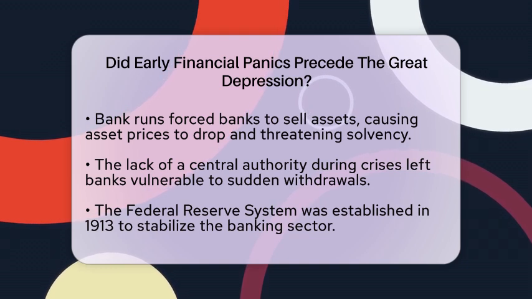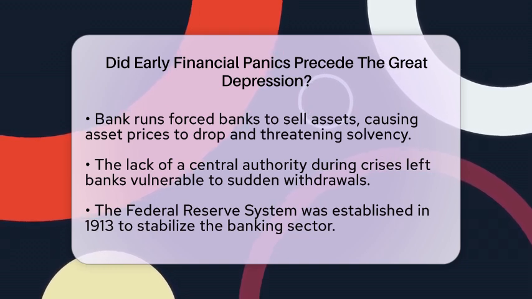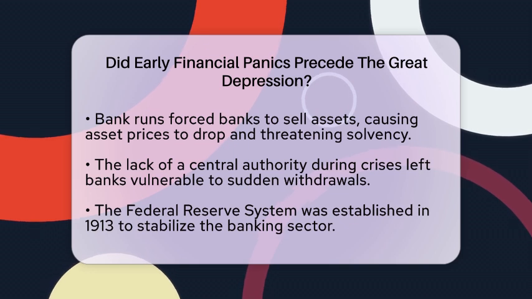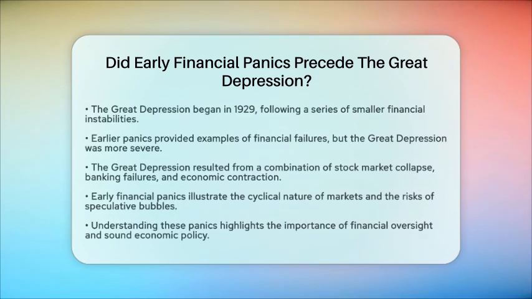Earlier panics provided historical examples of how financial markets and banking institutions could fail, but the Great Depression was far more severe due to a combination of stock market collapse, banking failures, and economic contraction. From the perspective of stock market history, these early panics illustrate the cyclical nature of financial markets. They highlight the risks associated with speculative bubbles, inadequate regulation, and fragile banking structures.